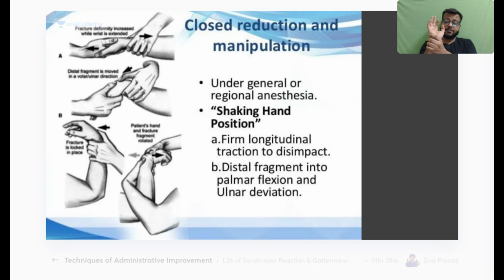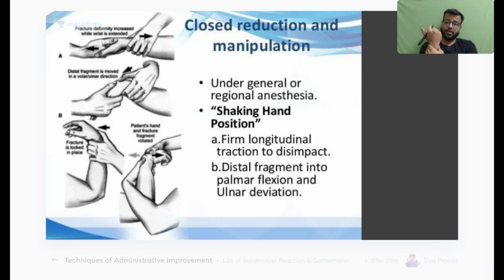Okay, so if this is the fracture here, then you need to hold the hand in a shaking hand way like this, and you need to give the traction. Okay, 5 to 10 minutes of sustained traction you need to give. And while giving the traction, first of all disengage the fracture sites, okay, by this flexion.